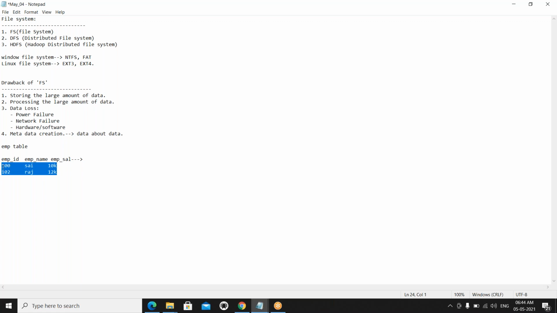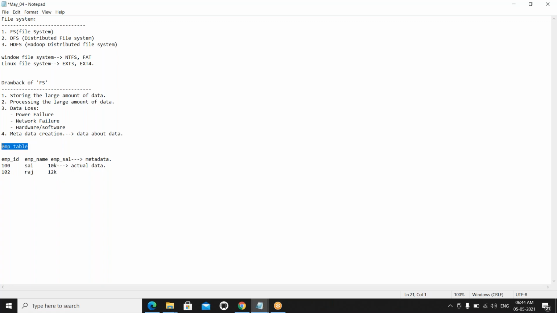First of all, if you only pass 100, Sai, 10K, what can we assume? If we have the column information, then we can understand that 10K is the salary, Sai Raj is the name, and 102 is the employee ID. This is the metadata, the data about the data. And this is the actual data, the rows. This is the table information.